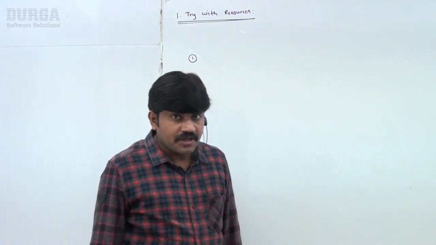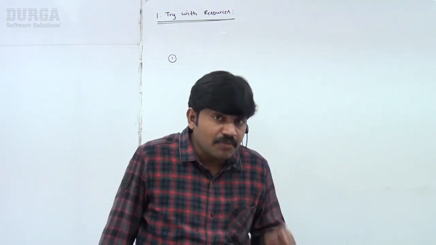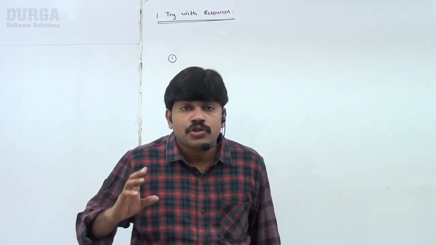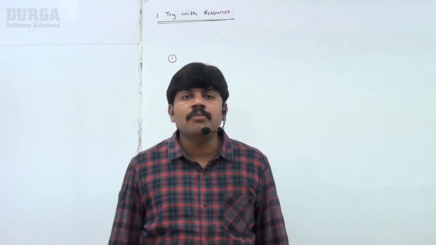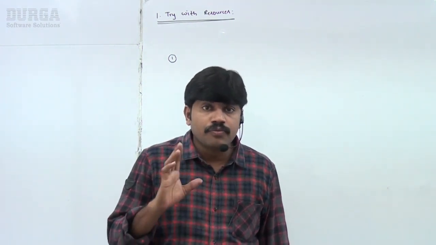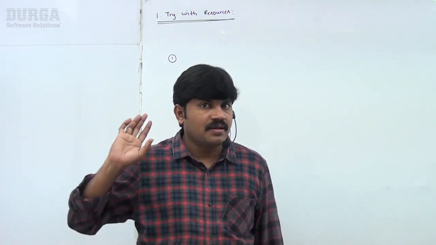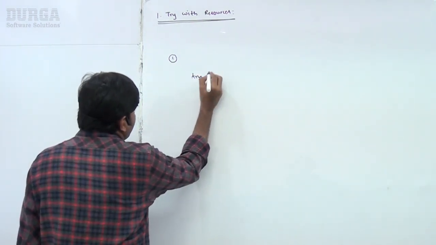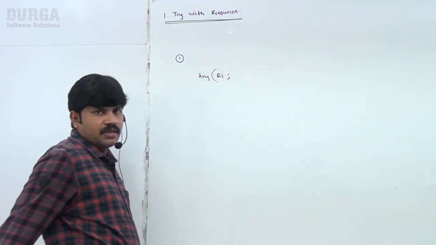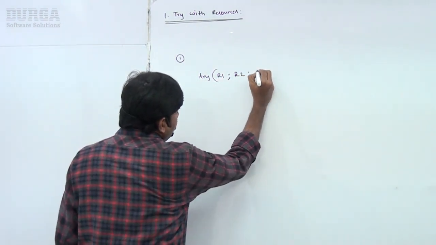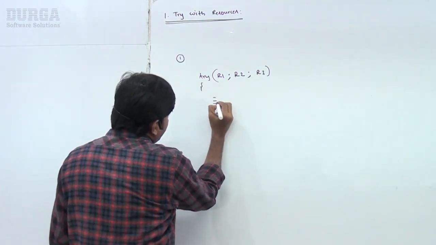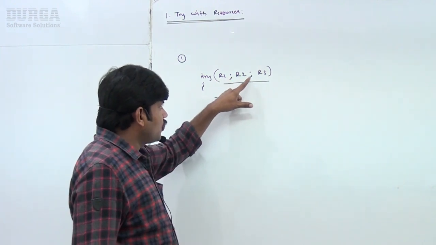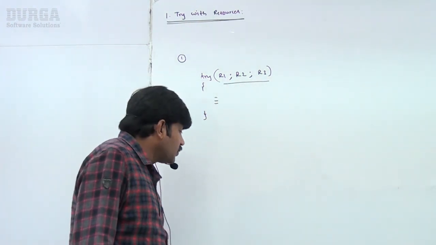How many resources we can take? Is it only one or any number of resources we can take? Simple answer: for try with resources, you can take any number of resources, no problem, but all these resources should be separated with semicolon. Remember this one. Observe very carefully: try, resource 1; resource 2; resource 3. We can take any number of resources, no problem at all.